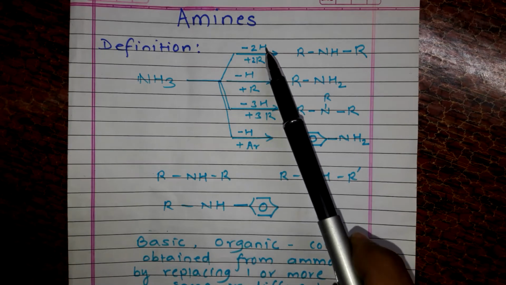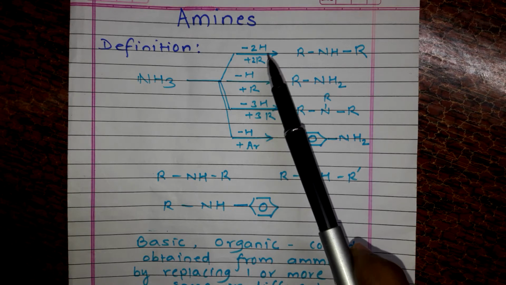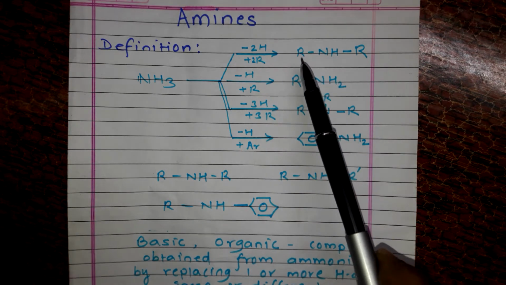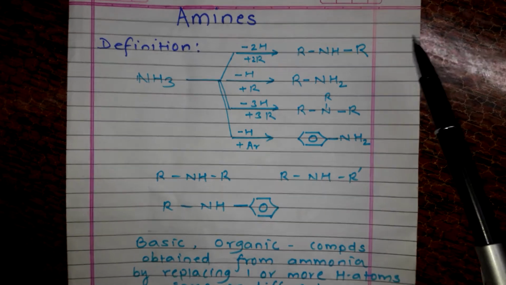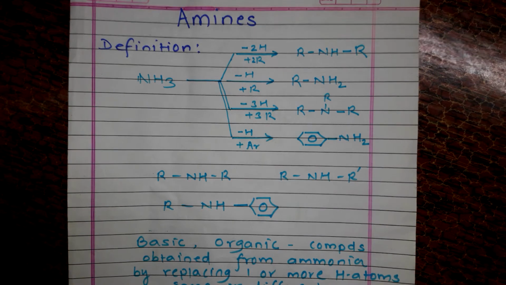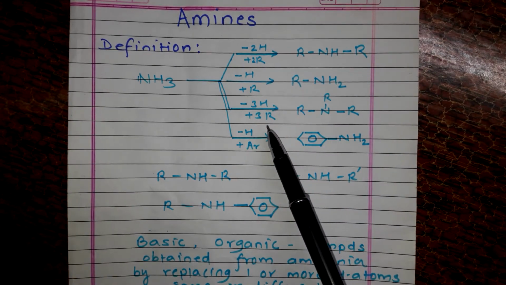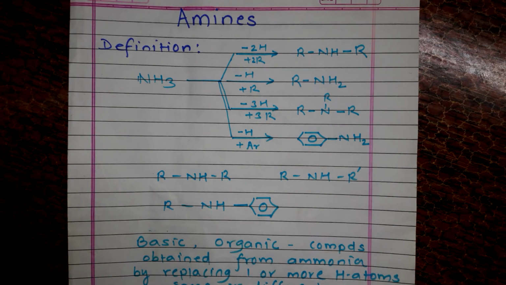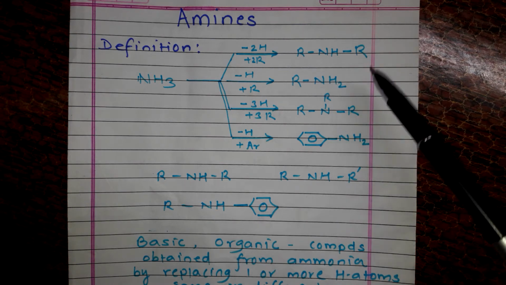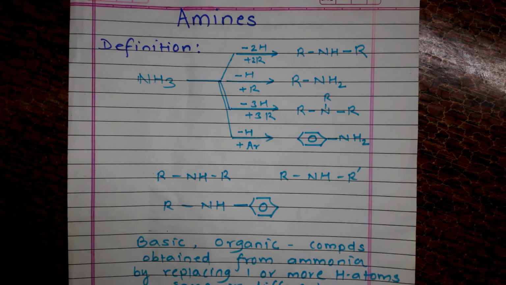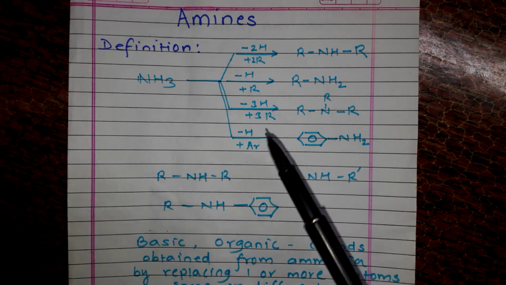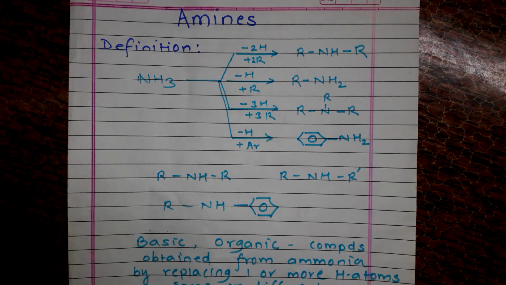Similarly, you can remove two hydrogen atoms and they can be replaced by two alkyl groups, then you will be getting RRNH. It is also one of the amines. So likewise, three hydrogen atoms can also be removed and replaced by alkyl groups. So all these three are amines. Now if you ask me, sir, instead of an alkyl group or along with an alkyl group, can a hydrogen atom be replaced by an aryl group?